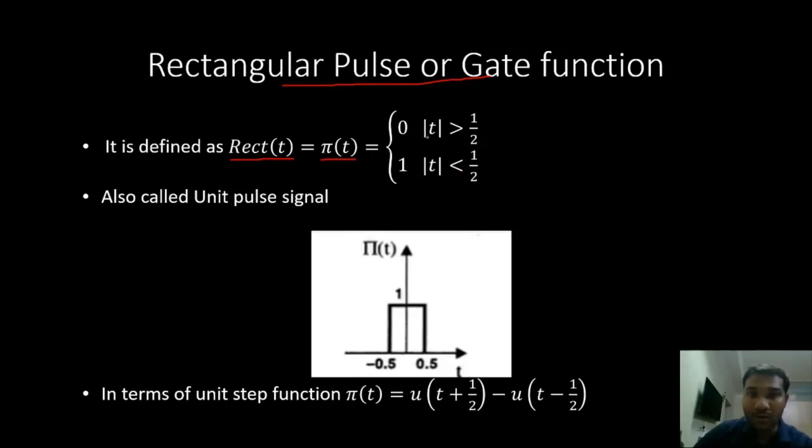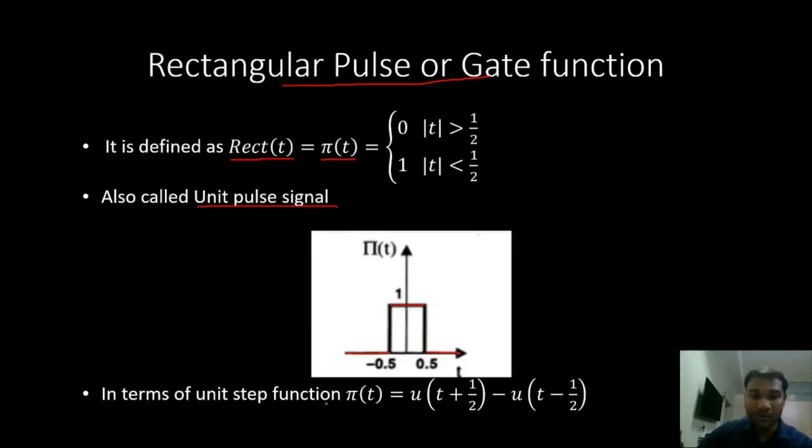If the value of mod t is greater than 1 by 2, it is 0, that is this part. And if the value of mod t is less than 1 by 2, it is 1, right? It is also called unit pulse signal, right?